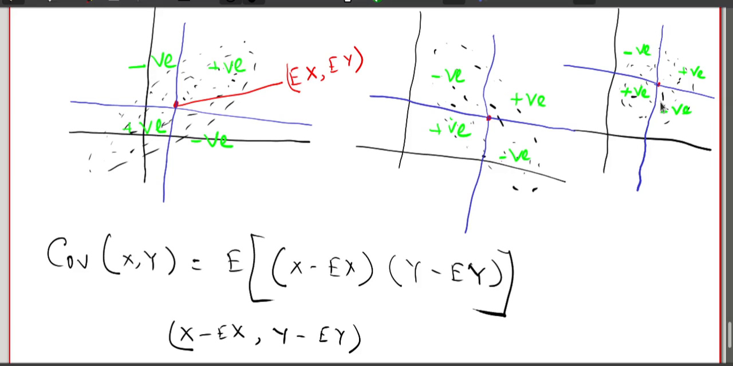Now, because covariance is defined like this, it is the expectation of some product. You see that this expectation in general could be any value.